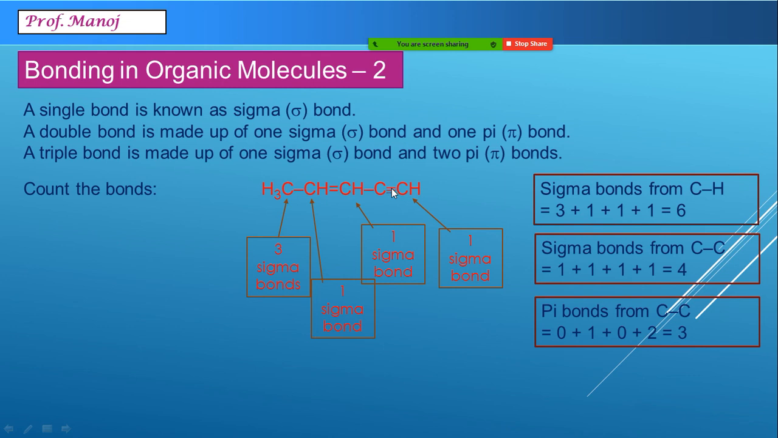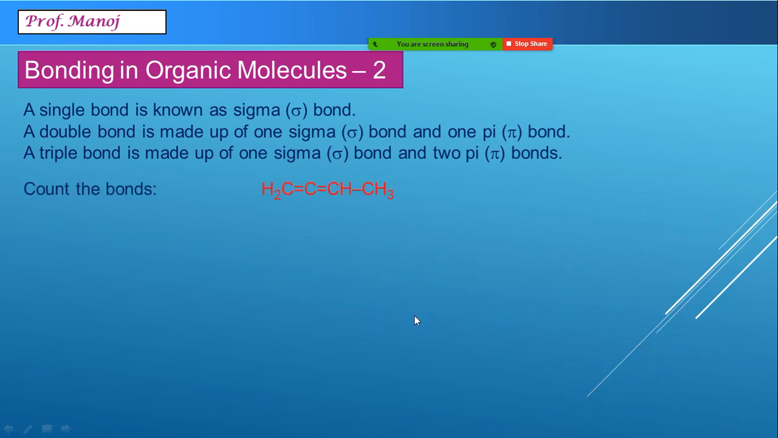Let us take one more example to clarify the concept. At the end I have written the calculation. Total sigma bonds are going to be 6 plus 4, which is 10, and total pi bonds are 3. We will take one more example to clarify the concept.